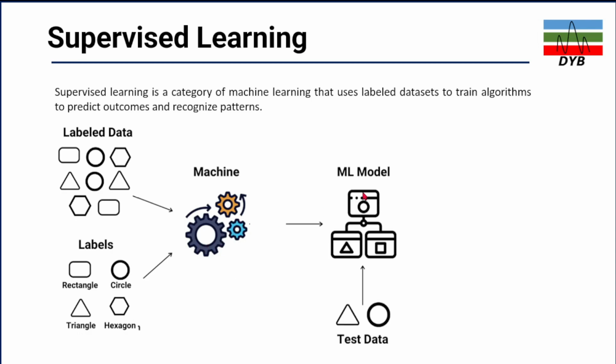So now you get the machine learning model. This is the trained machine learning model using supervised learning. When you give the data, you test it. Let's say you test your triangle and circle. It will predict both shapes as a triangle and a circle. So very simple. This is a simple way: whatever you train it on, it will give you the output based on your training.